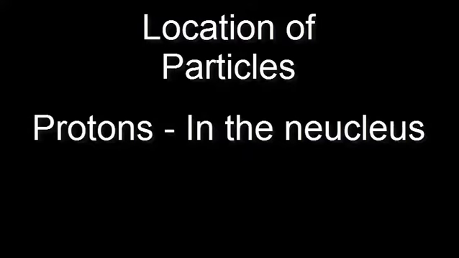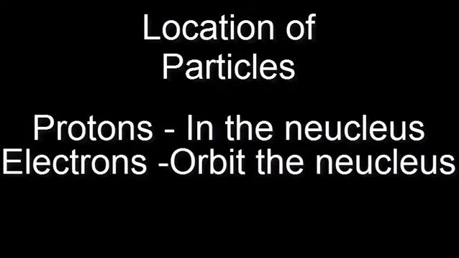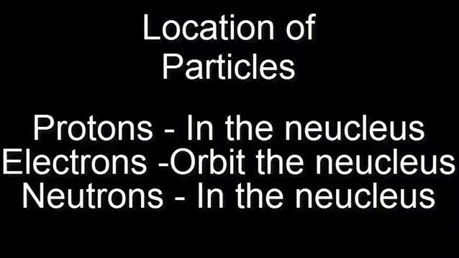As far as location goes, protons are found in the nucleus, electrons are found outside the nucleus in their orbits, and neutrons are found inside the nucleus with the protons. For every proton, there is an electron to keep the atom neutral. Unless an atom is in a bond, it is always neutral.